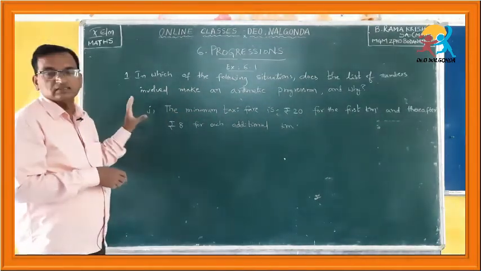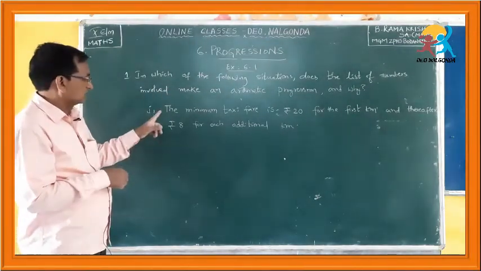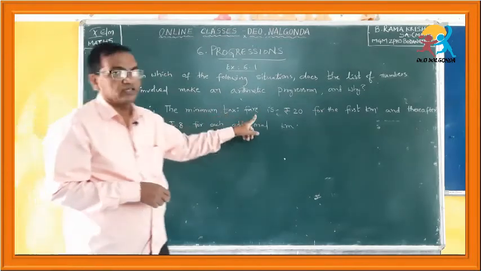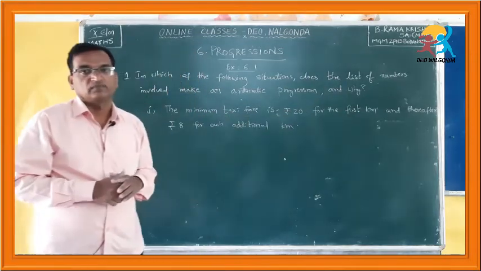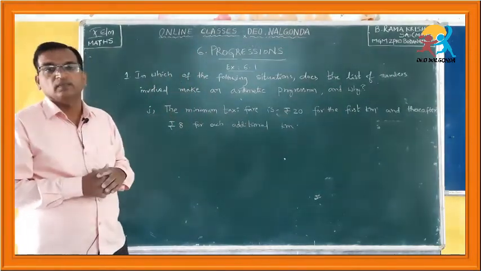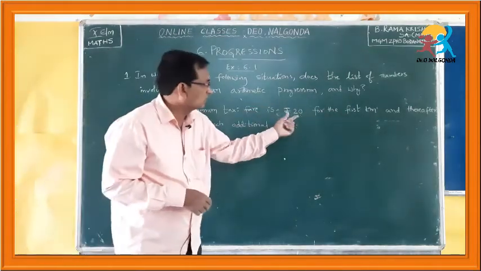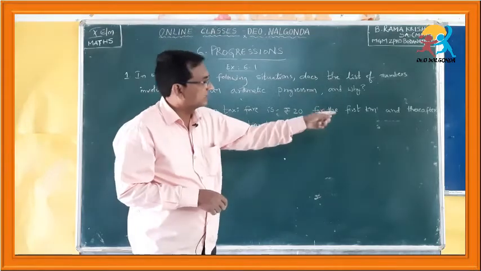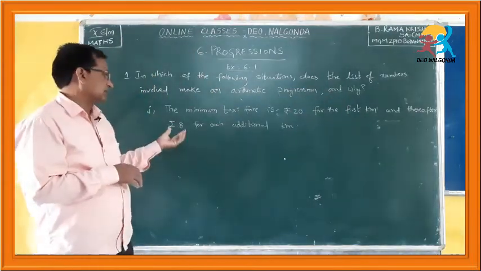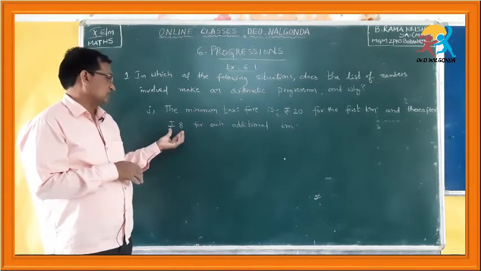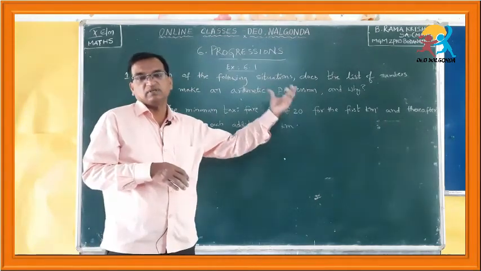Now, let us see the first bit in the first problem of the 6.1 exercise. See, the minimum taxi fare is ₹20 for the first kilometer. If you take a taxi, the minimum taxi fare for the first kilometer is how much? 20 rupees. And thereafter, if you travel further, ₹8 for each additional kilometer.